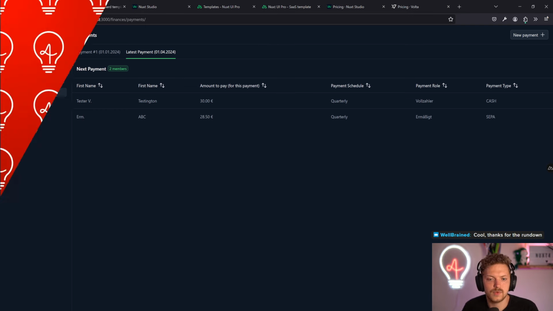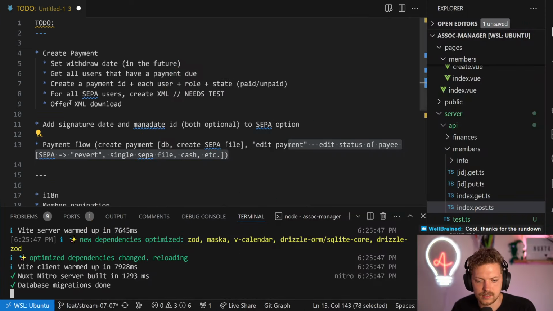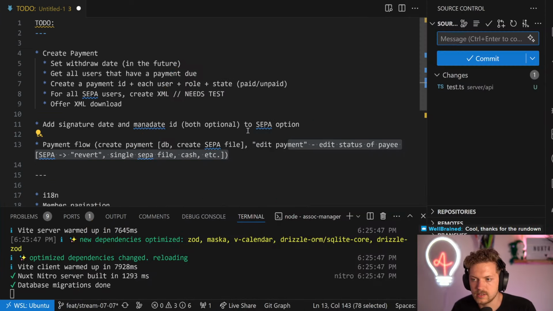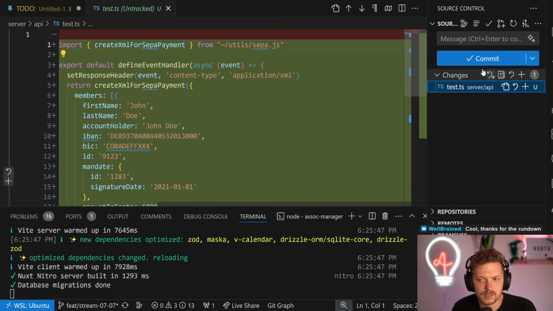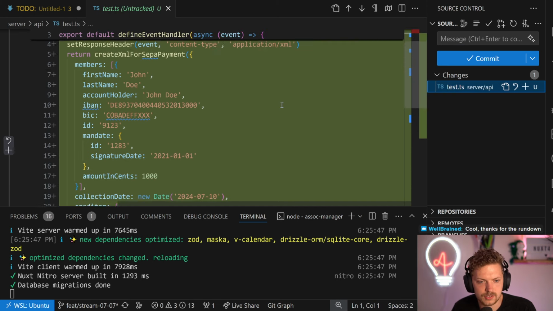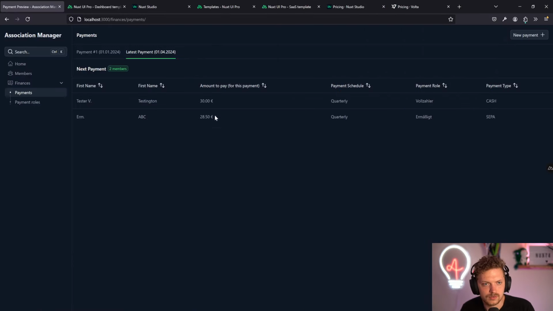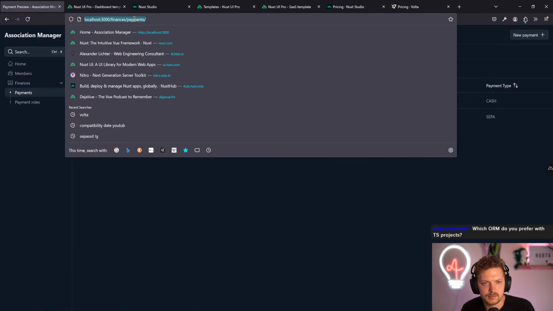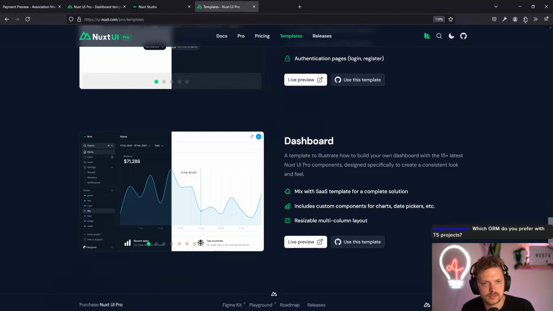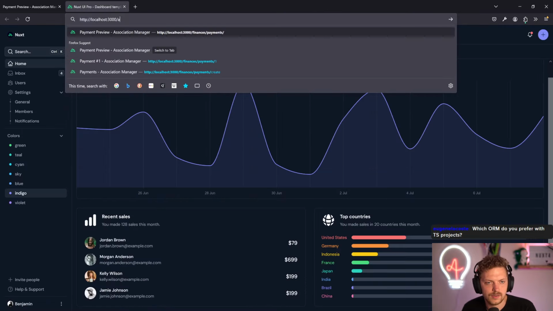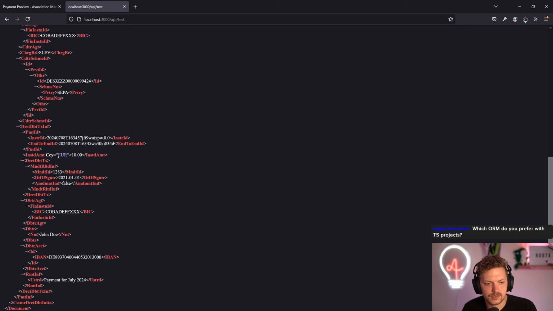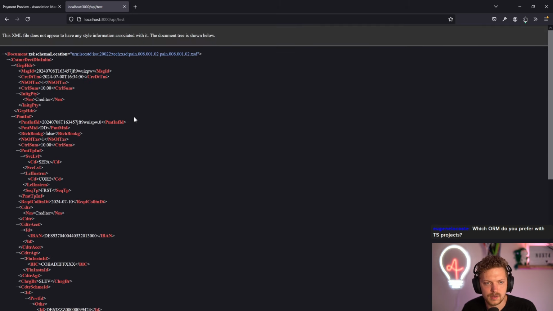So we want to take this here and make sure we actually, yeah, we can leave that out. This is what we did yesterday just for testing. So what we wanted to do is we had a test API. So let's close all that. So if we have API test here, it gives out a proper XML format for bank transfer batching, which I only prefer with TS projects.